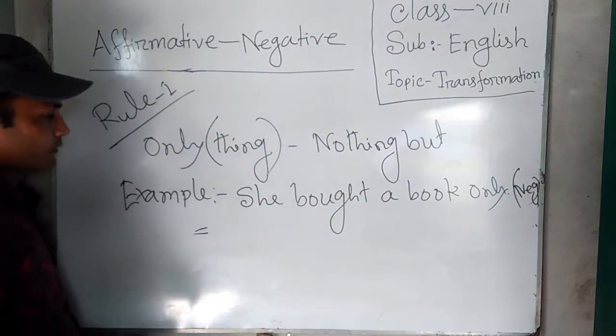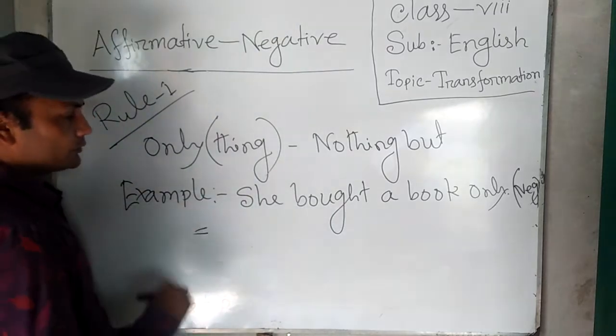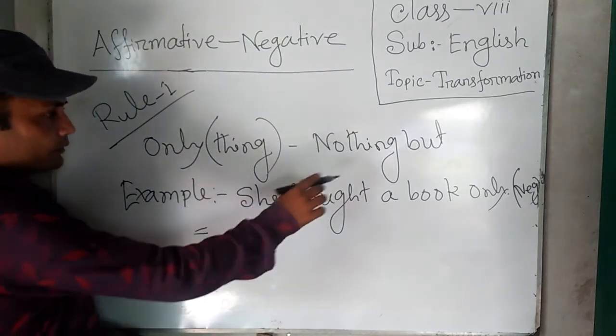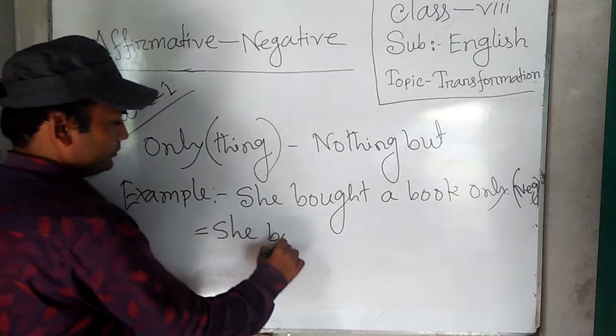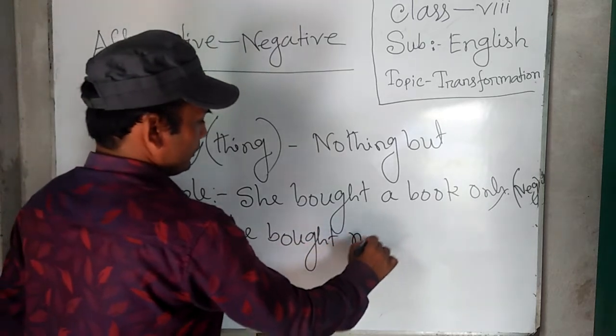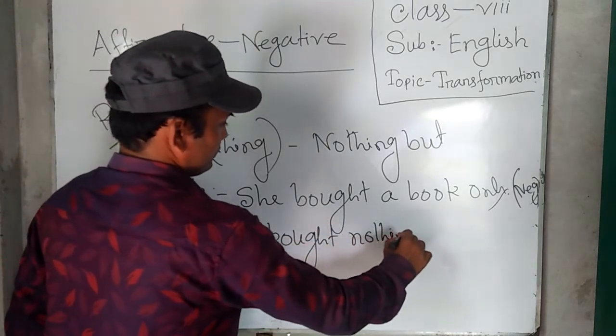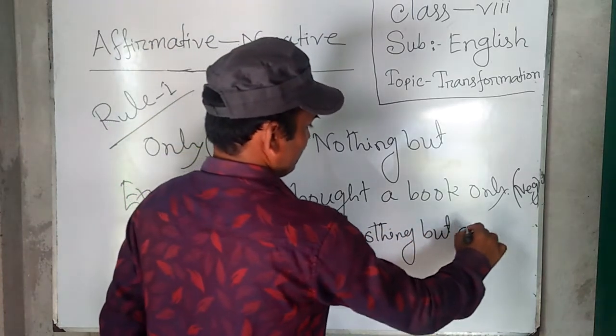There is only in the affirmative sentence, so we should use nothing but before the thing. She bought nothing but a book.